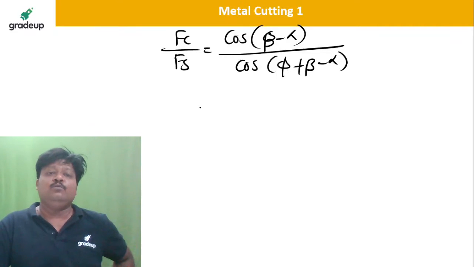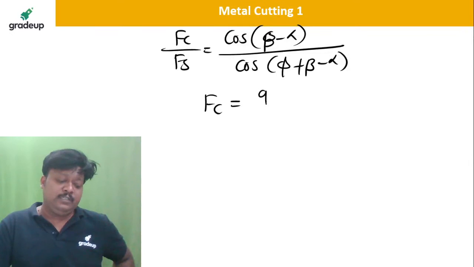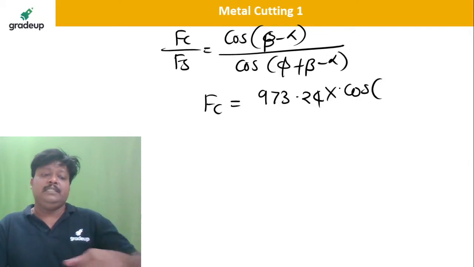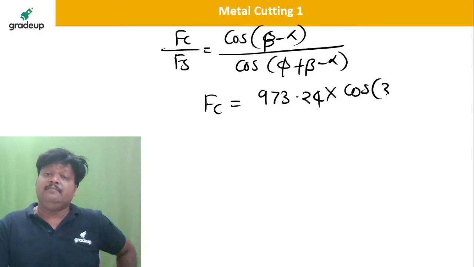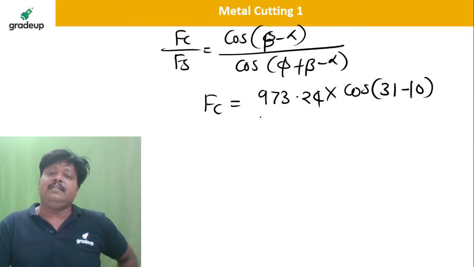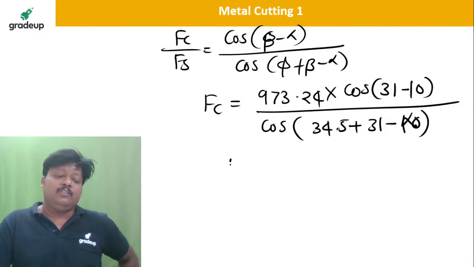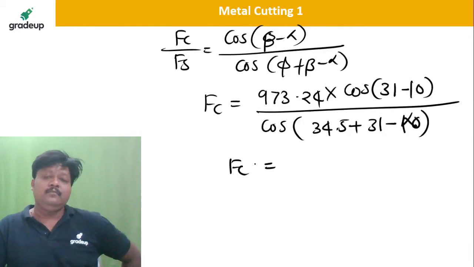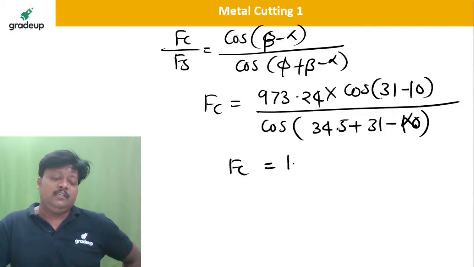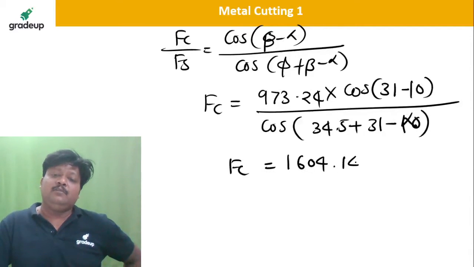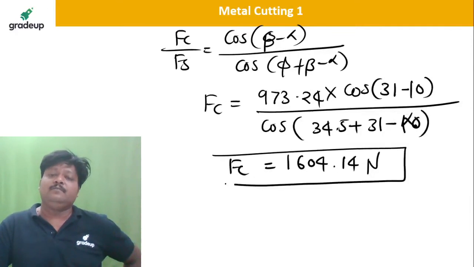So you can calculate Fc: 973.24 into cos of beta 31 minus alpha 10, divided by cos of 34.5 plus 31 minus alpha 10. So tell me, how much Fc did you get? Fc is 1604.14 newton. Check it out.